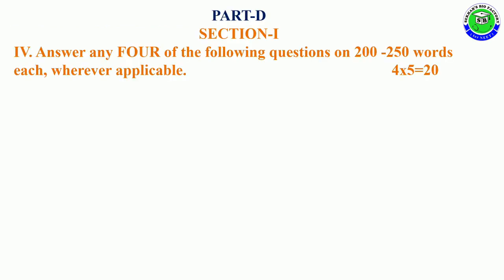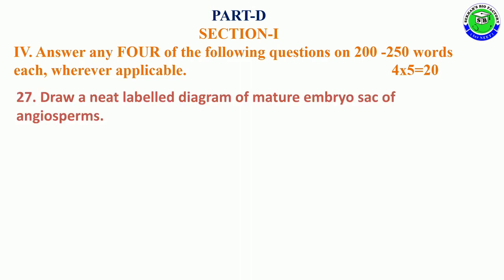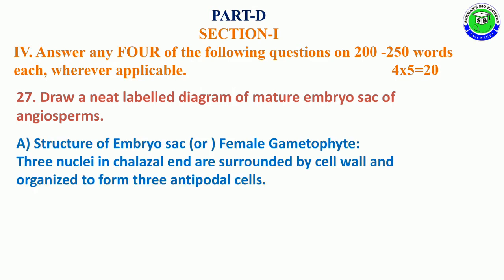Part D, section 1, Roman number 4. Answer any 4 of the following questions in 200 to 250 words each, wherever applicable. 4 into 5, 20 marks. Question number 27. Draw a neat labeled diagram of mature embryo sac of angiosperms. The answer is structure of embryo sac or female gametophyte.